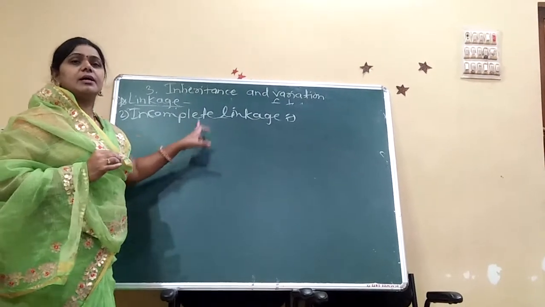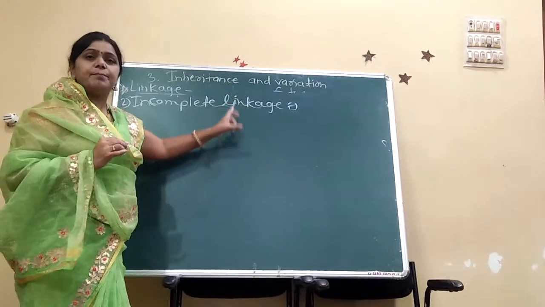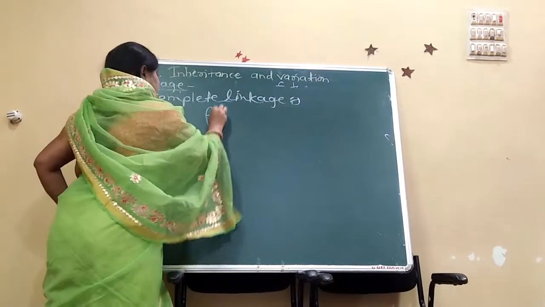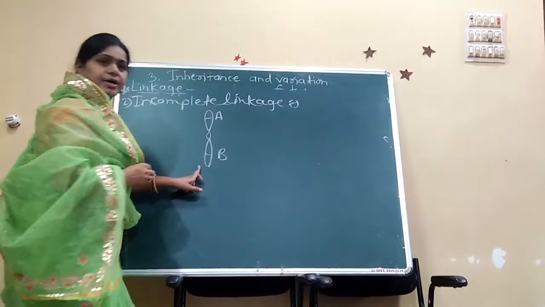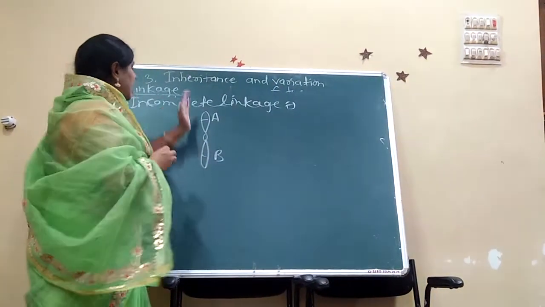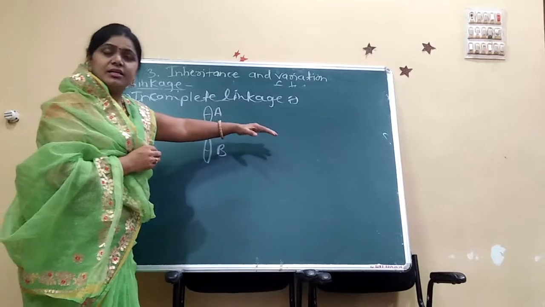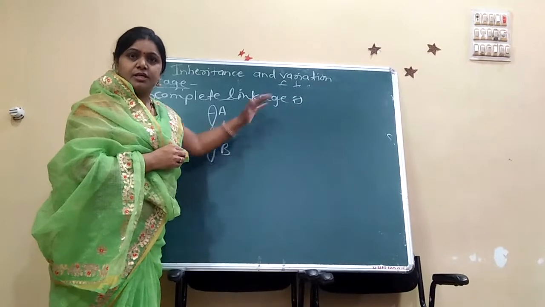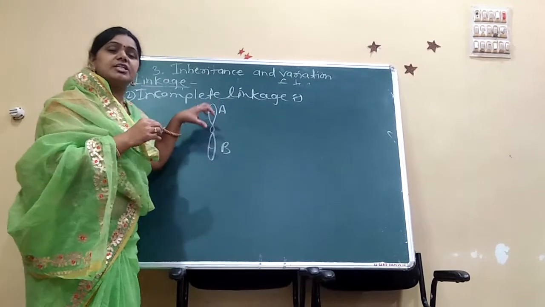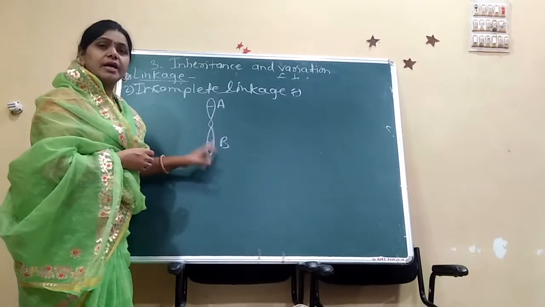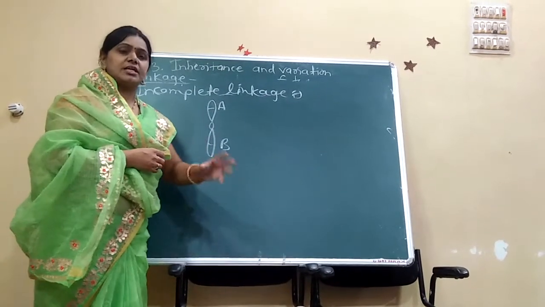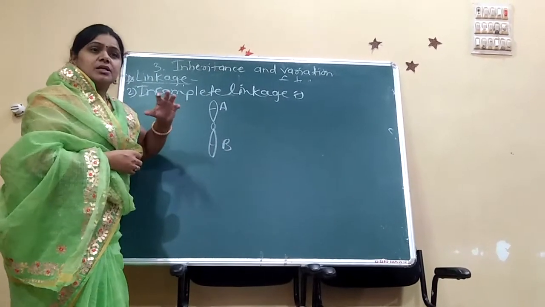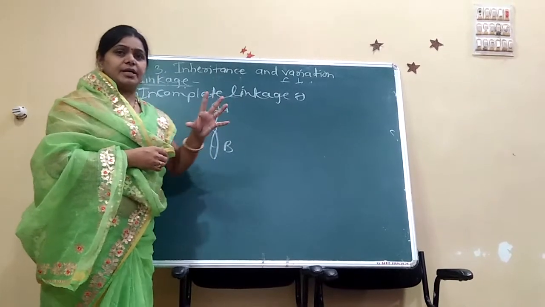Those genes are called incomplete linked genes, and that phenomenon is called incomplete linkage. It is called incomplete because the genes are distantly located, far from each other, and crossing over takes place in meiosis, and because of this crossing over a new trait occurs in the offspring.